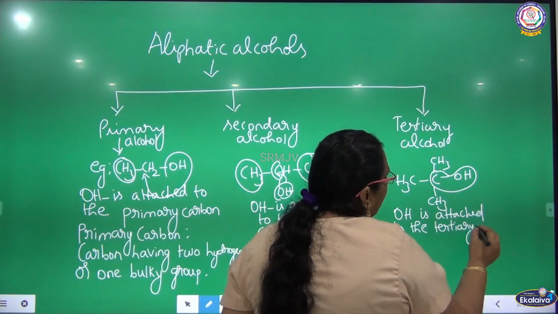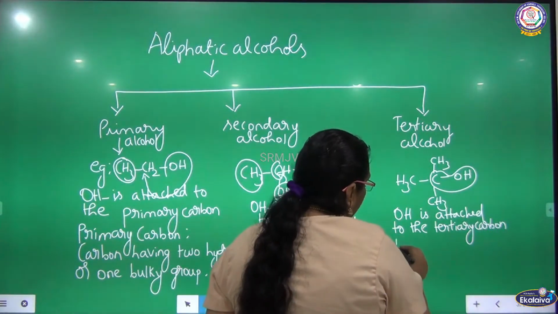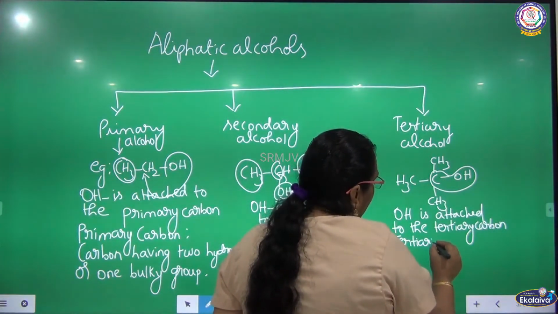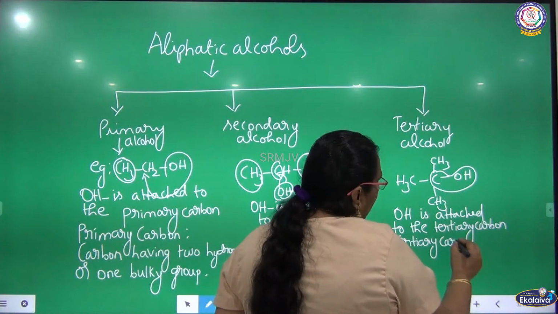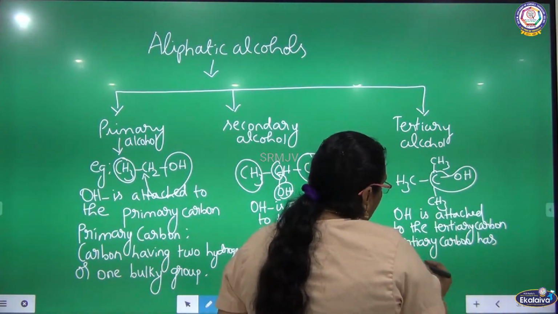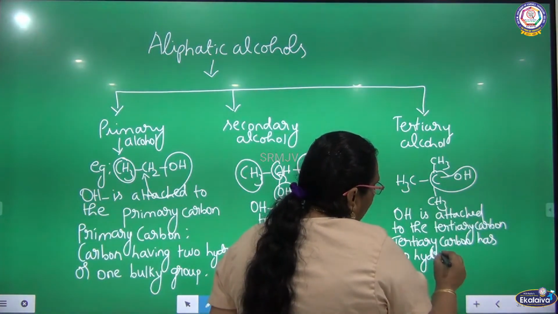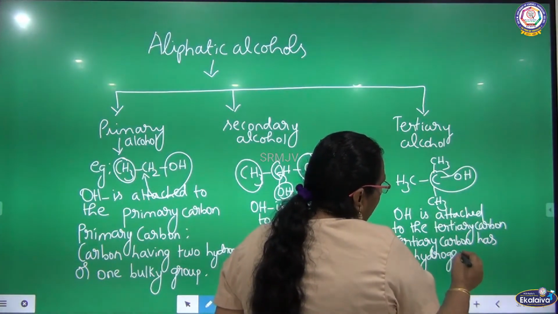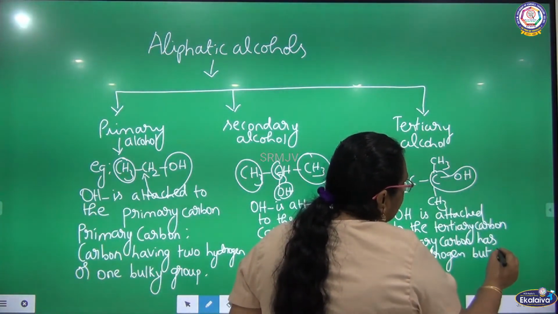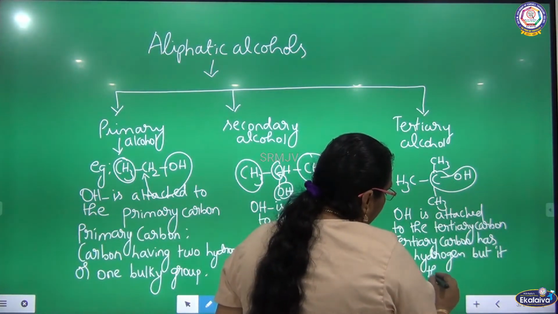What is tertiary carbon? Carbon having no hydrogen. Tertiary carbon has no hydrogen, but it has three bulky groups.